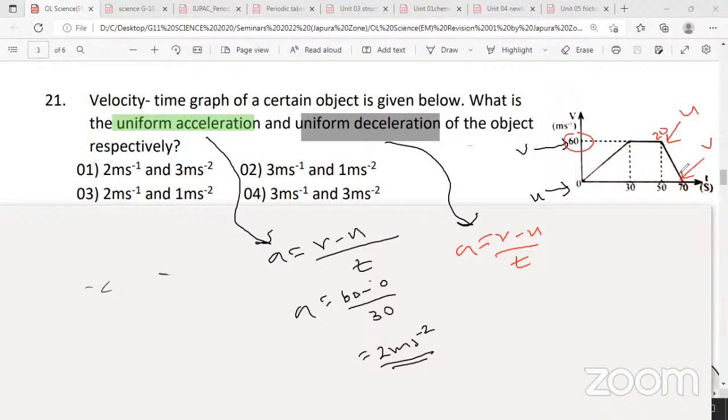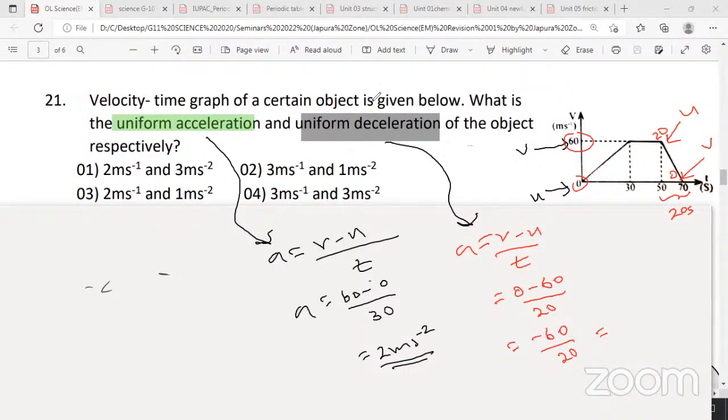Look at the y-axis, the value is 0. Therefore you can write 0 minus 60 divided by, what is the time here? 50 to 70 means 20 seconds. Don't write 70 seconds here, it's 20 seconds. 0 minus 60 divided by 20 seconds, minus 60 over 20.